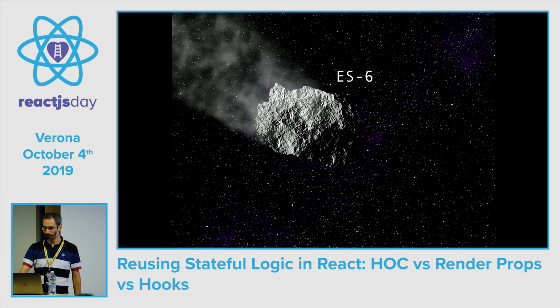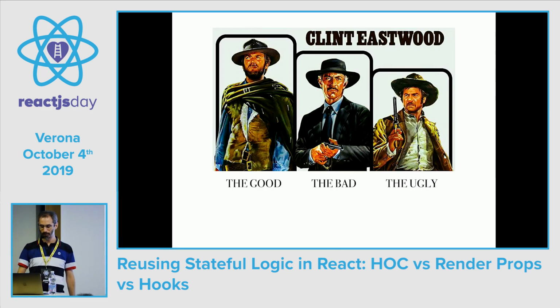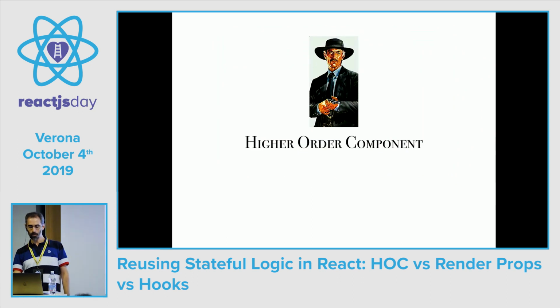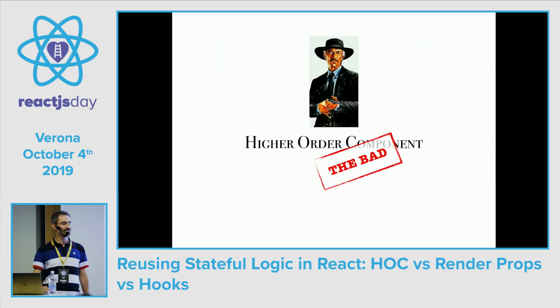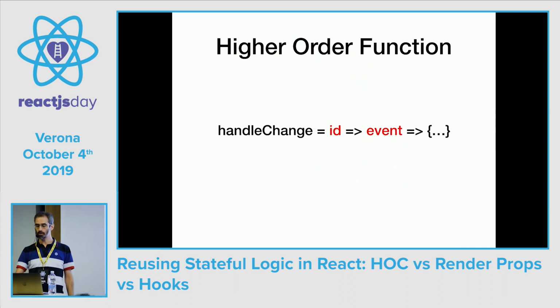And now we are with the big three: the good, the bad, and the ugly. So, higher order components, the bad. What is a higher order component? I think that most of you have used higher order functions. A higher order function is a function that returns a function.